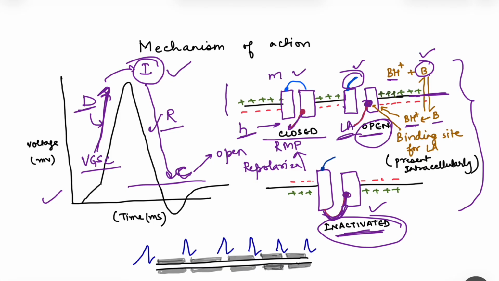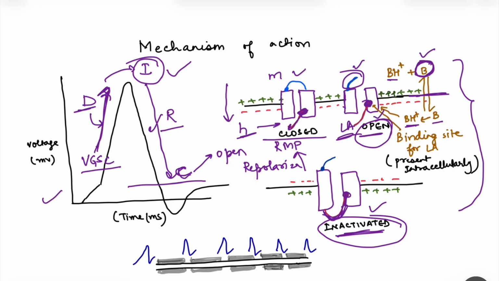So even if the local anesthetics enter into the cell, it cannot bind to this H gate, the binding site on the H gate in the closed state of the channel. The channel should be either in open or inactivated state. Then only our local anesthetics will be able to bind to their binding site. So two things we come to know here: that LA enters in undissociated form, and second, it binds to the channel when the channel is open or it is inactivated.